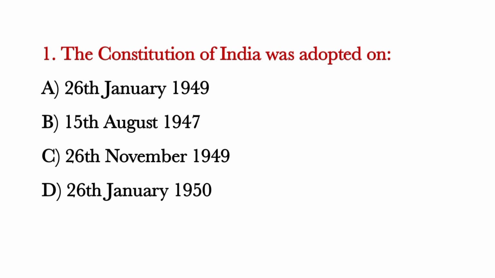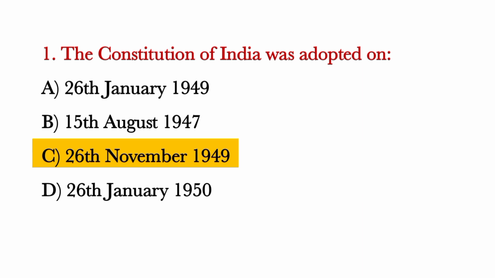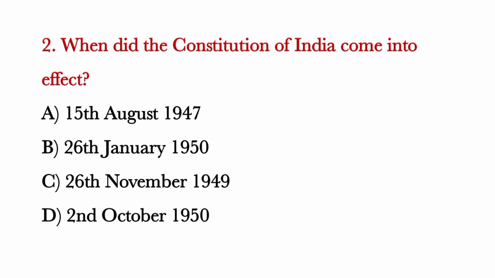The Constitution of India was adopted on. Correct answer is option C, 26th November 1949. When did the Constitution of India come into effect? Correct answer is option B, 26th January 1950.